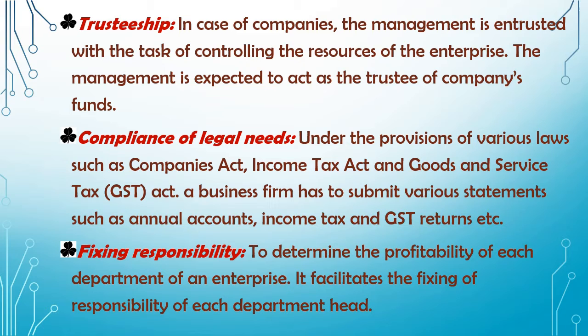So the profitability of each department is determined through the finance, and it is the responsibility of each department head to fix any kind of loss or any excess expenditure that is coming in that particular department.